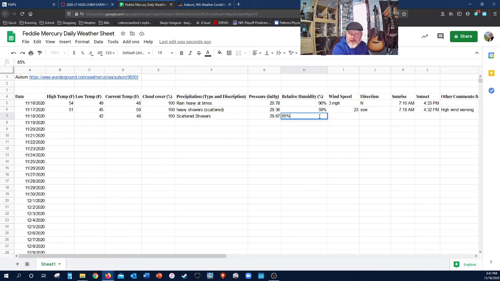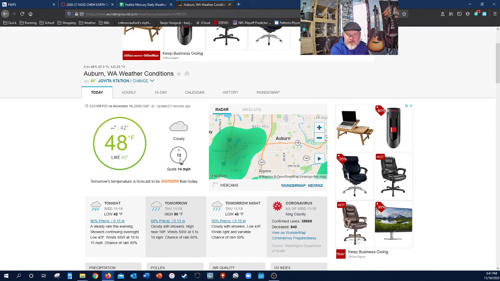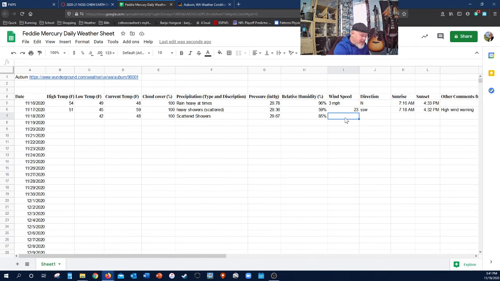All right. Wind speed. Go back to our page. Wind speed right here was 13 miles coming from the south. So we would say 13 miles per hour coming from the south. And you just put an S there, and that's fine.